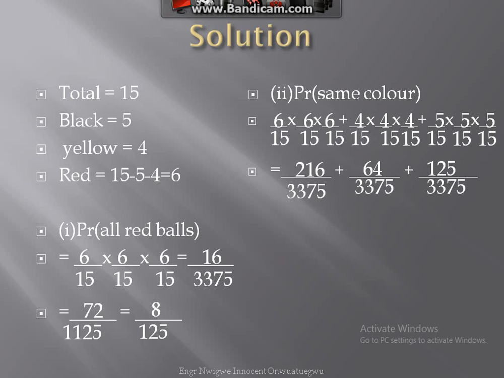If we do our LCM and do our addition, we have the numerator of 405 over 3,375. This will now give us 3 over 25.